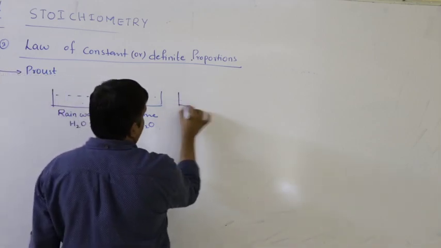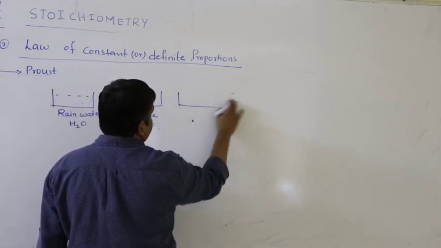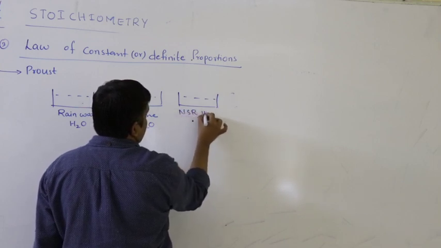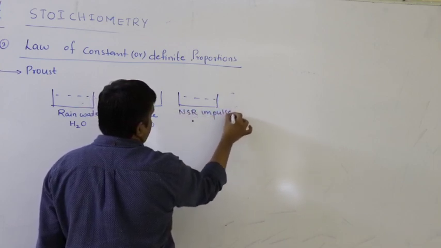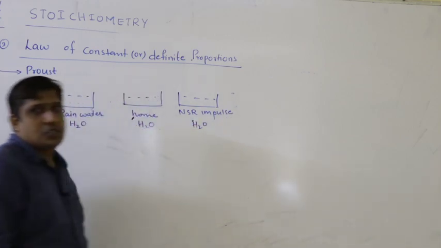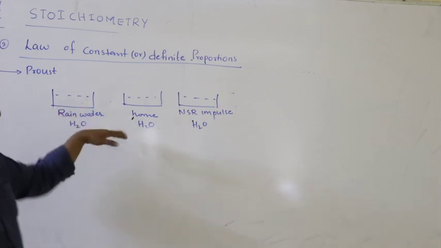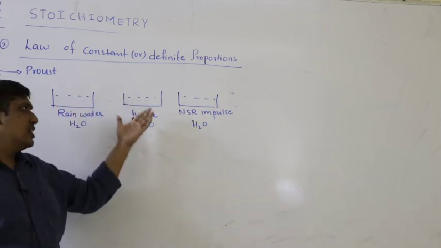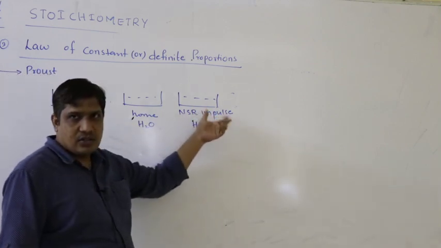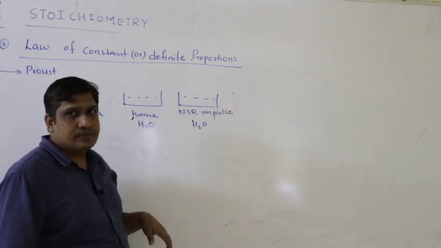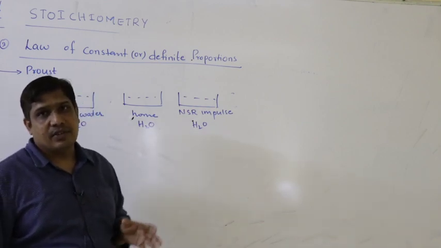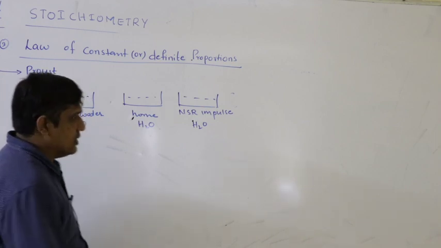Or let us take a sample of water from our college. It should be H2O, irrespective of the source. First source is rainwater, second source say municipal water or refined water, and here also some other refined water. Irrespective of the source, the chemical formula is same. That means the chemical composition is same.